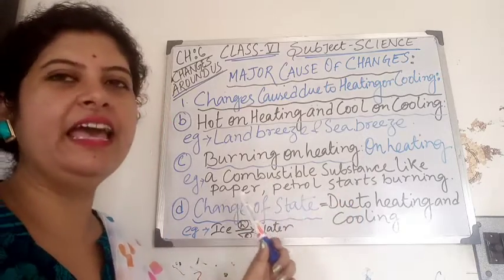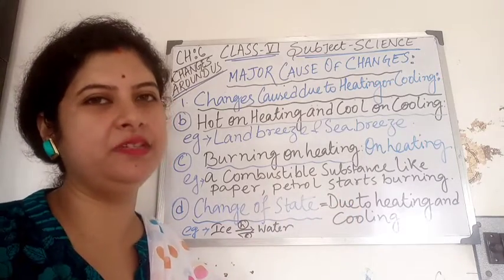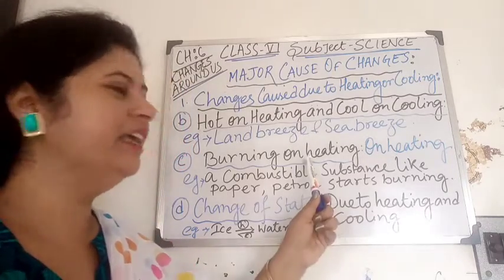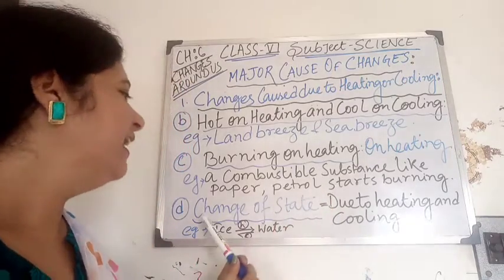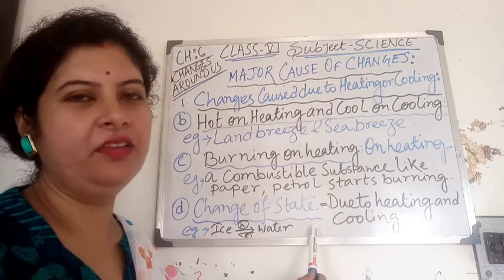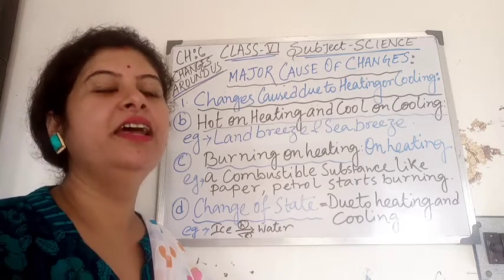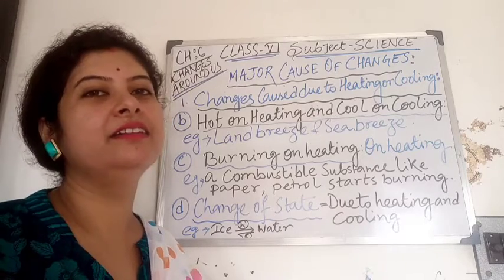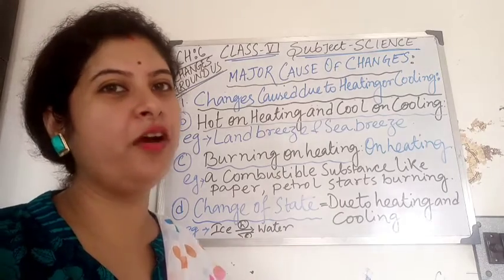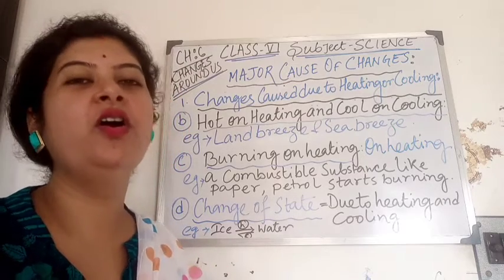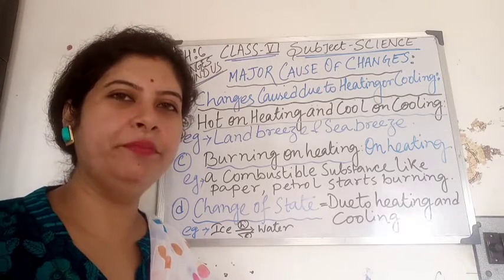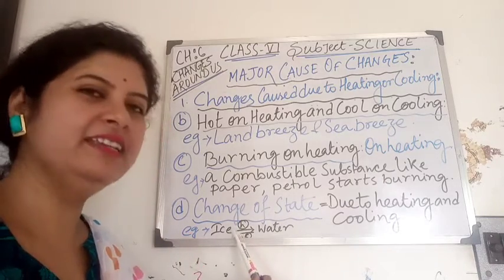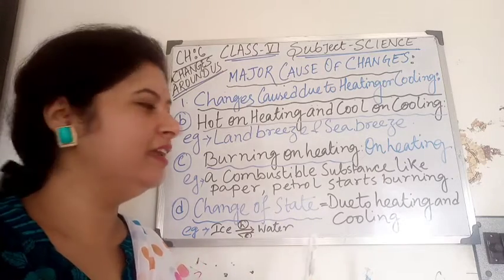Come to the next, burning on heating. Combustible substances like paper and petrol start burning on heating. Next, changes of state. We also observe that due to the presence of heat, when we take ice out of the freezer and keep it at room temperature, it starts melting. So, on getting heat, the ice melts into water.